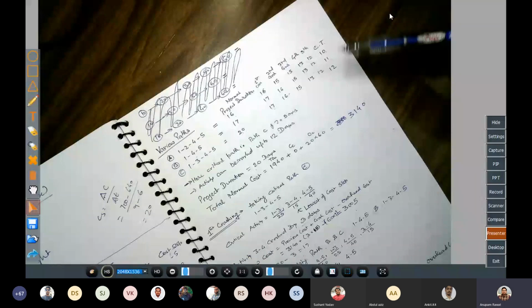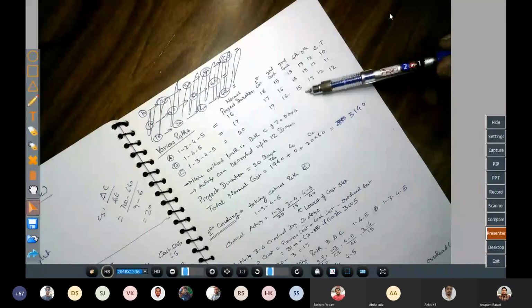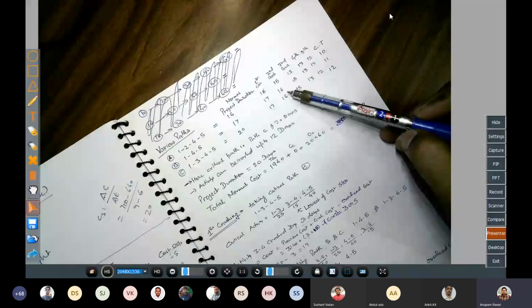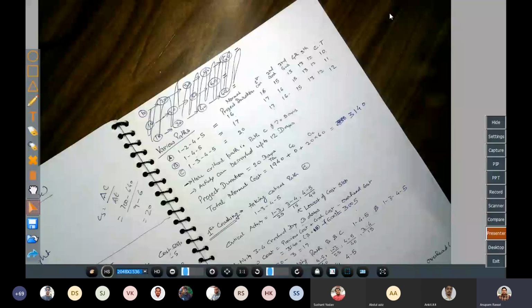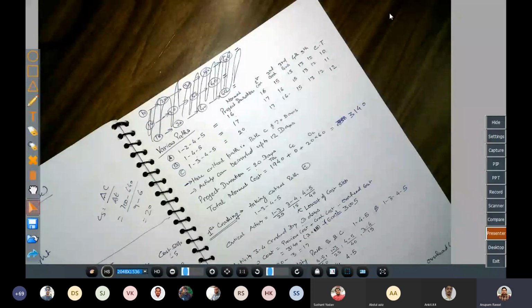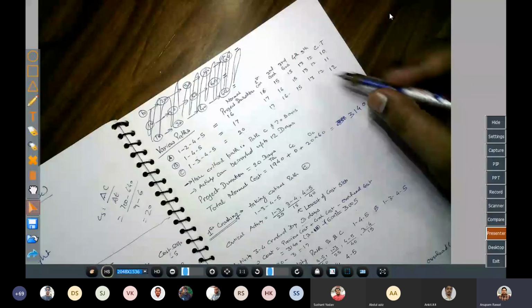So you have crashed the activities 3-4 and 1-4. Okay, so both have reduced by one day, so this 16 becomes 15 and this 16 becomes 15. So at the stage of third crashing, all the activities become critical. When we did the third crashing, all the activities became critical, and we came to 15 days. Okay, we will not stop here at this step, because we have a scope to crash up to 12 days, so we will proceed further.